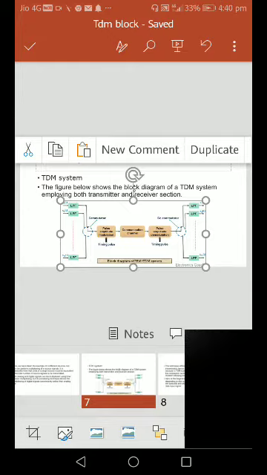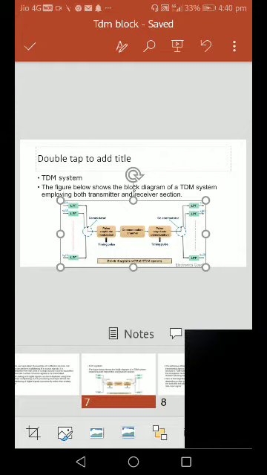The switch is rotating and collecting the samples.